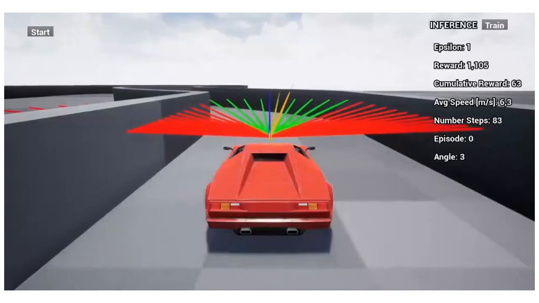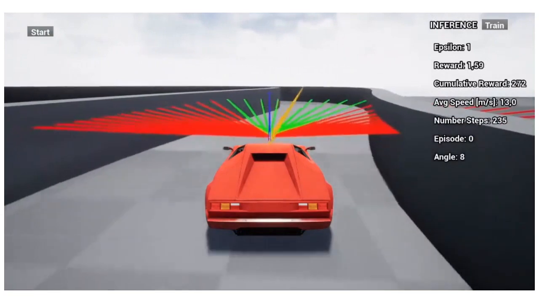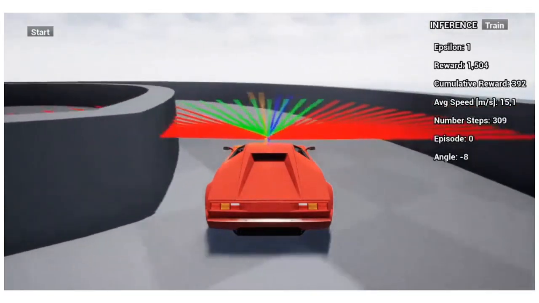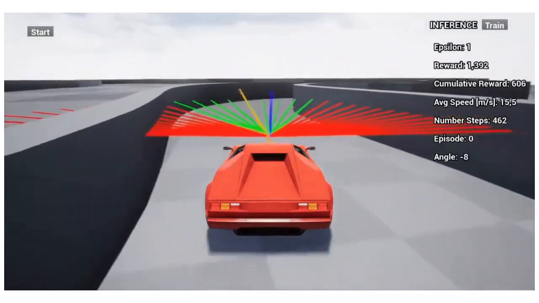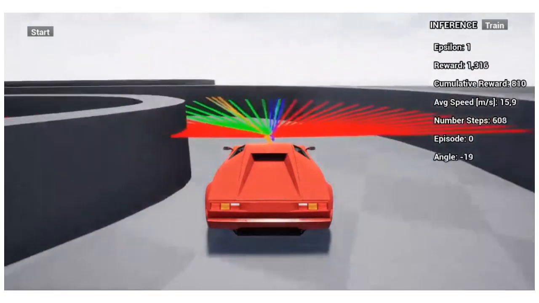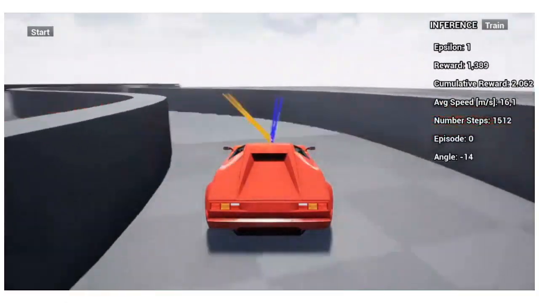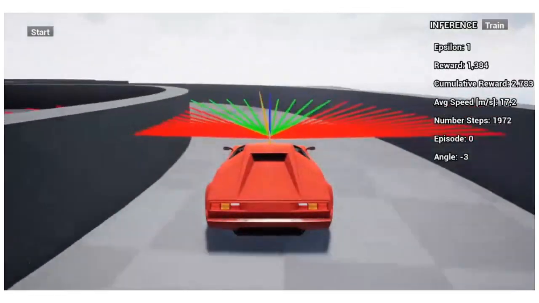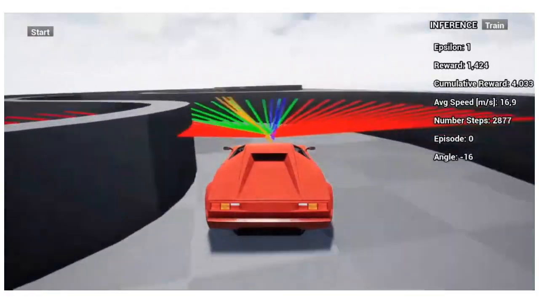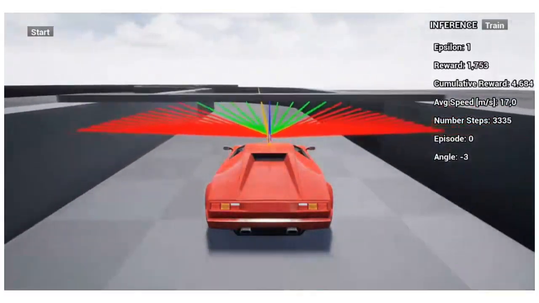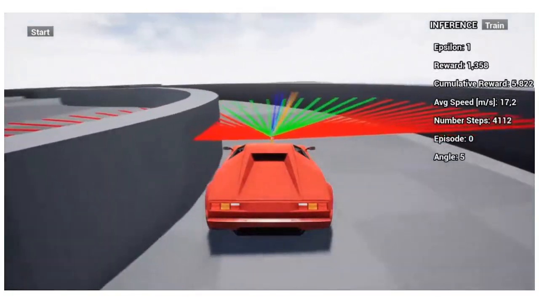And the angle is the angle theta formed between the forward direction of the car and the vectorial sum of the green rays. It is possible to see that the agent turns right and left depending on the state it is in, and is driving quite well. So I will fast forward. Around here it's possible to see that the agent is a bit confused and does not really know what to do.